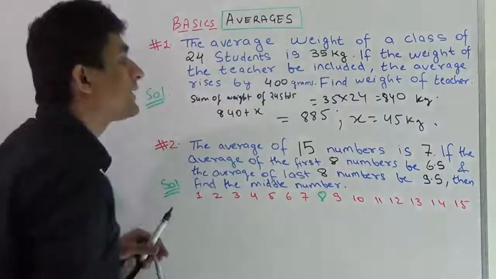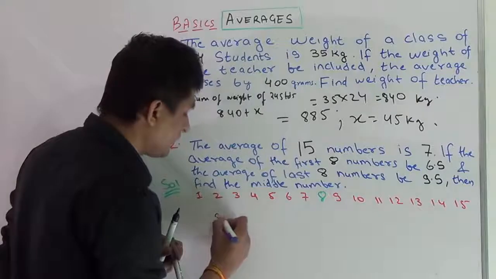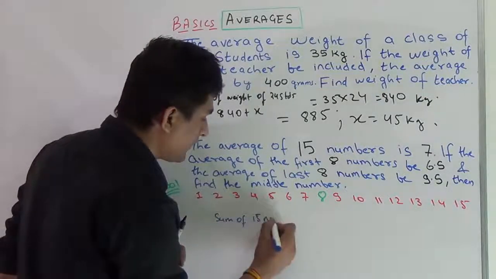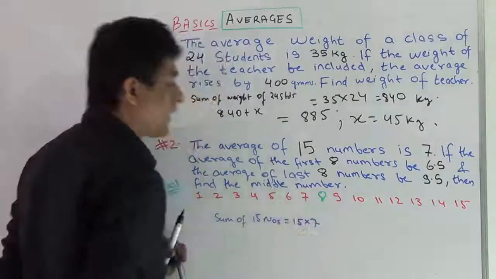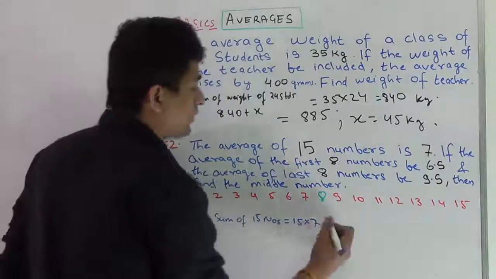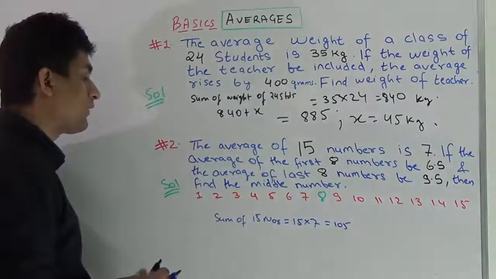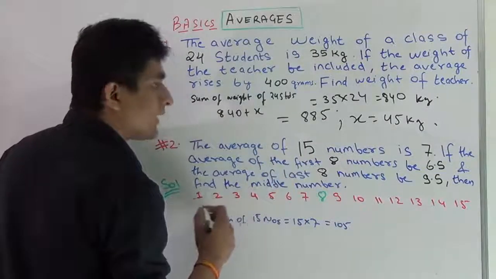So with the basic formula, I can get the sum of 15 numbers, which is 15 into 7, and that comes out to be 105.